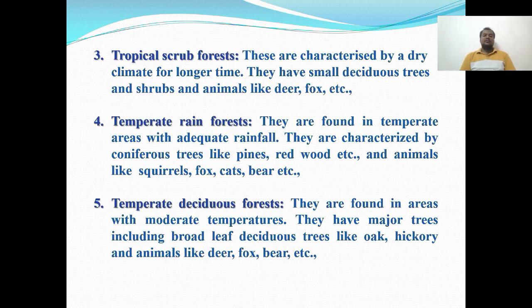Temperate rainforests are found in temperate areas with adequate rainfall. They are characterized by coniferous trees like pines and redwood, and animals like squirrels, fox, cats, deer, etc. Then temperate deciduous forests are characterized by moderate temperatures. They include broadleaf deciduous trees like oak and hickory, and animals like deer, fox, and bear, etc.